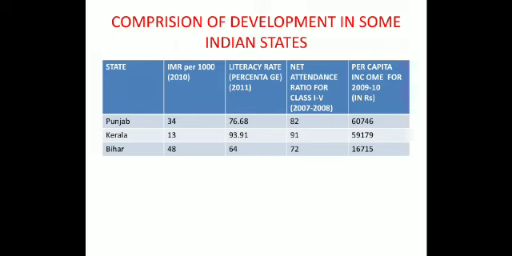So we can say that Kerala is the most developed state in our country on the basis of the given table. Now students, I am going to discuss what IMR, literacy rate, net attendance ratio, and per capita income are. So let us see some basic definitions.